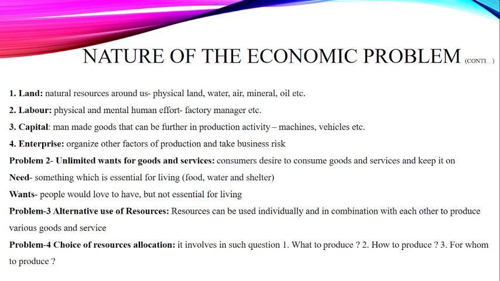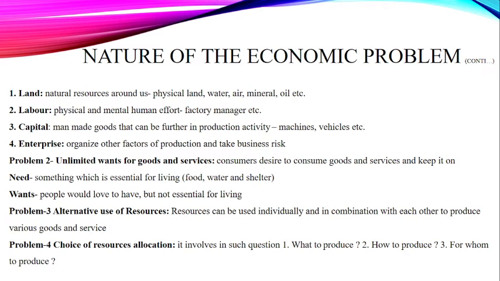The third one is capital. Capital is those man-made goods that can further help in the production activities. For example, machines, vehicles and so on. These are the things which further assist humans to produce more goods.